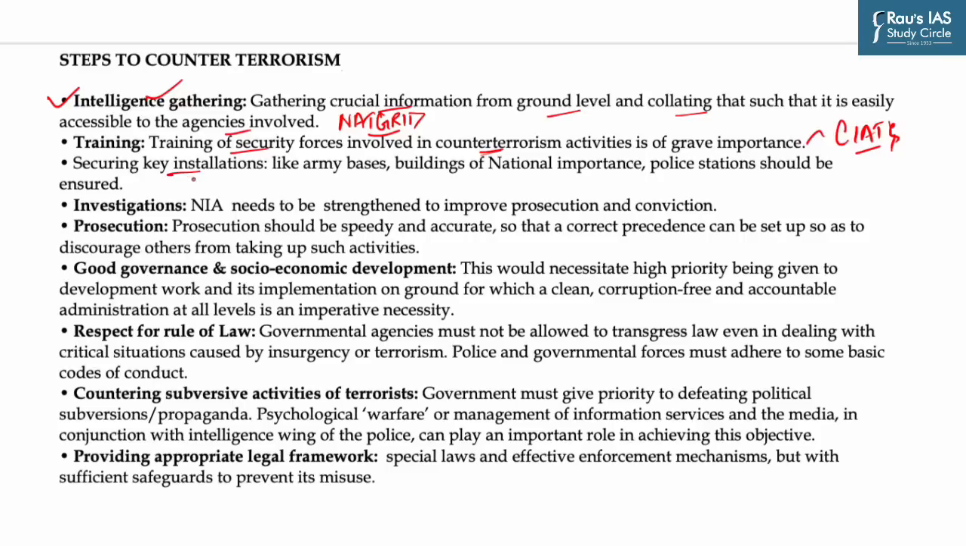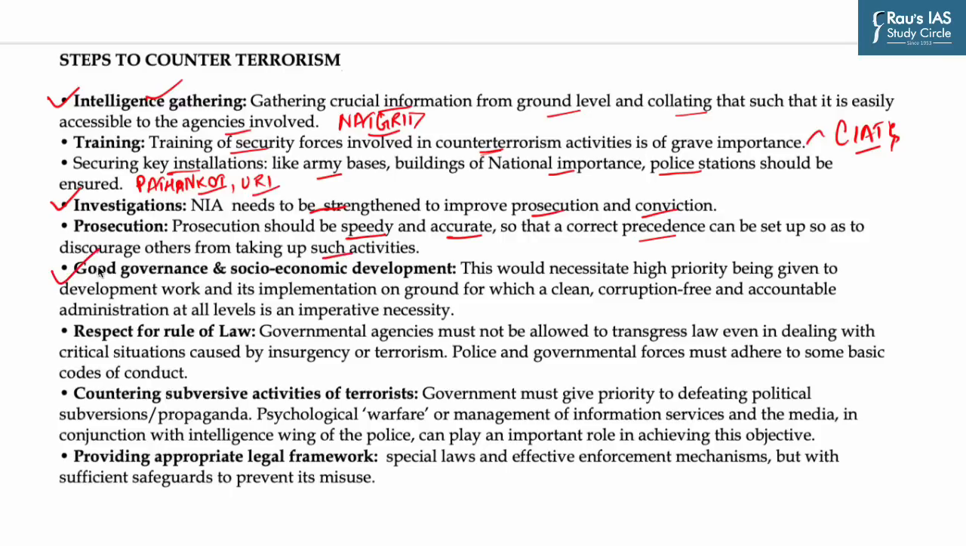Next, to secure key installations like army bases, buildings of national importance, police stations, because recently terrorists have been targeting army bases like Pathankot, Uri, etc. Next suggestion is to strengthen investigation, and for this, NIA, which is a key organization for investigation of all such cases, needs to be strengthened to improve prosecution and conviction. The next suggestion is that prosecution should be speedy and accurate so that a correct precedent can be set up so as to discourage others from taking up such activities.